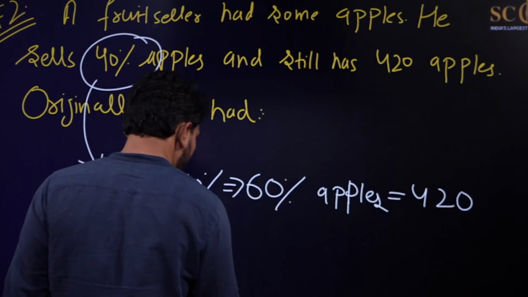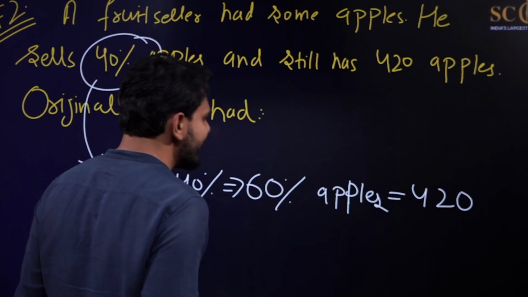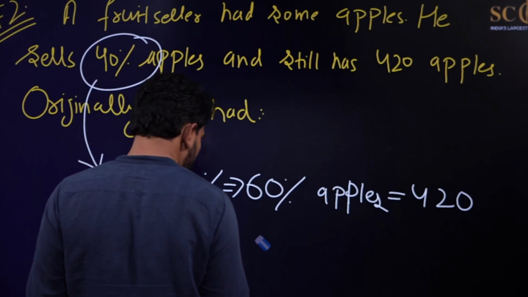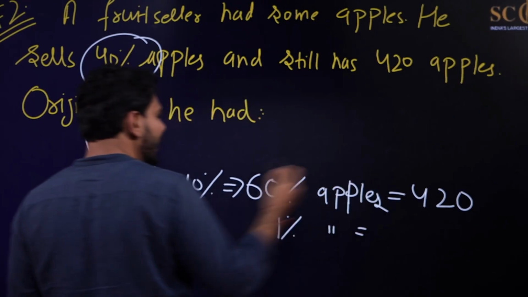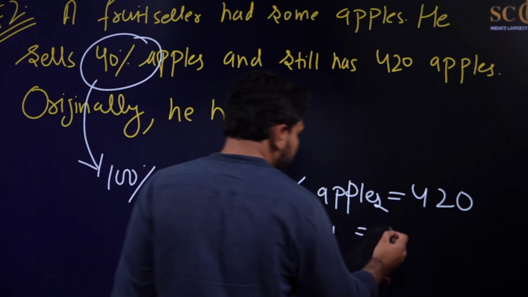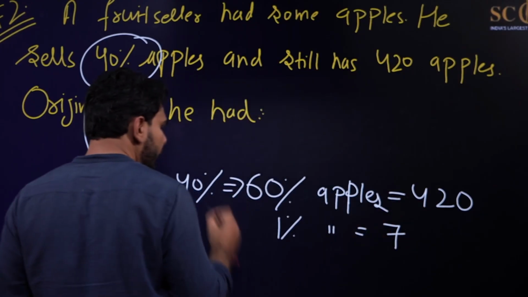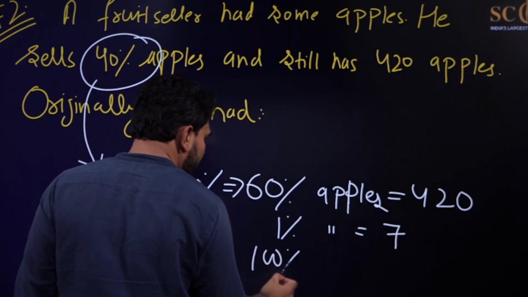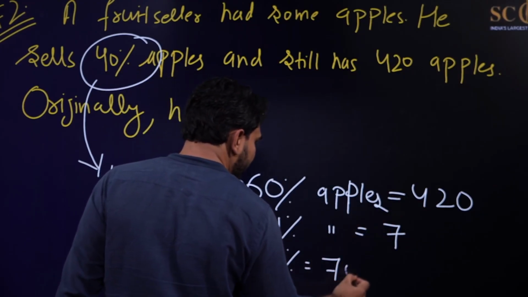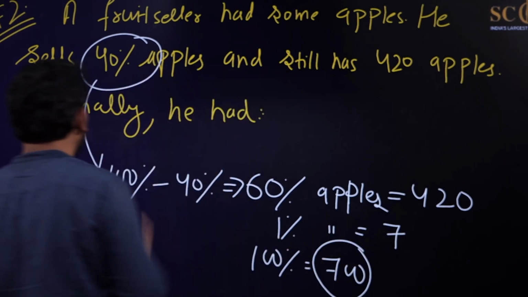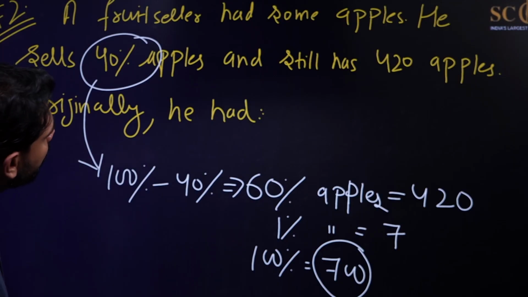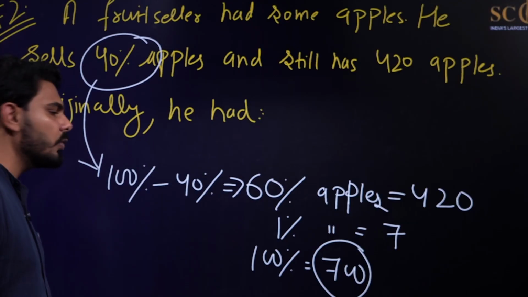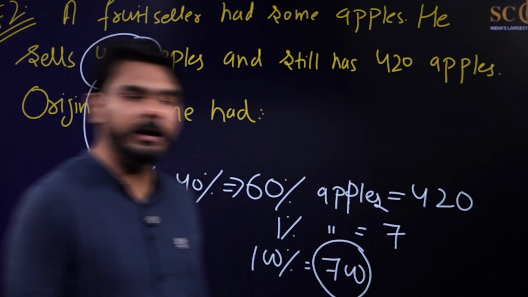Now you have to just solve it. So 60% apples is 420. So 1% apples is equal to how much? 1% apples will be equal to 420 upon 60. It will be 7. So what will be 100%? What will be the total? It will be 700, isn't it? Because you have to find how many apples he originally had. Okay, so he was having 700 apples.